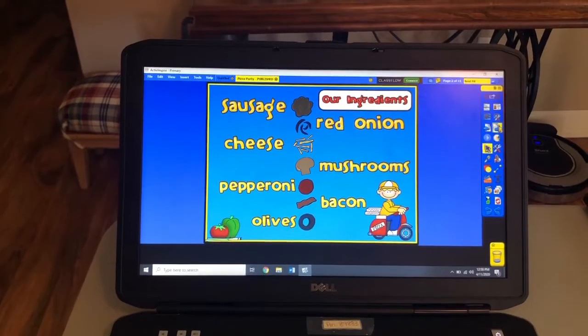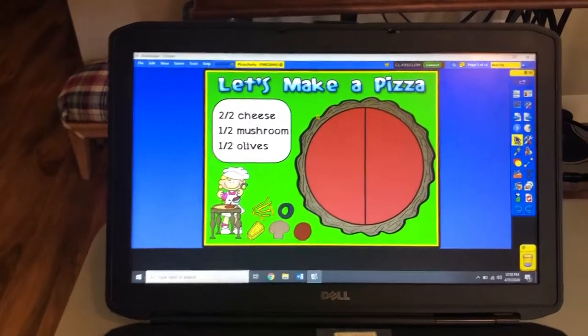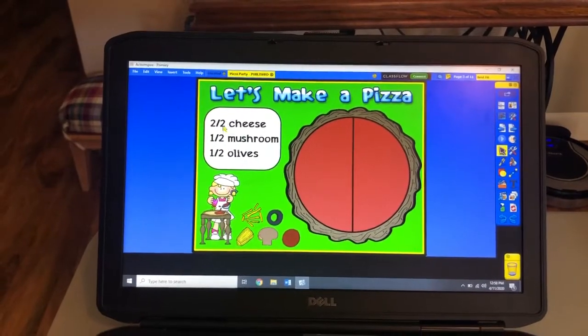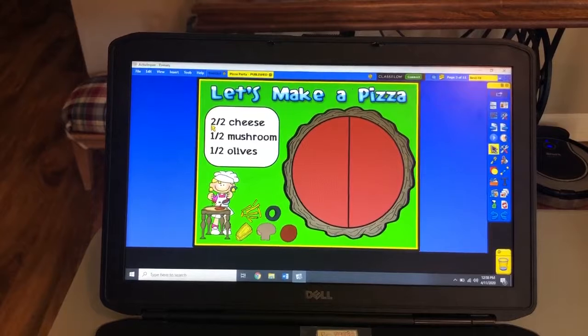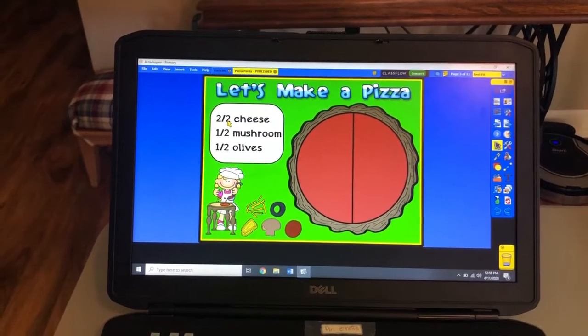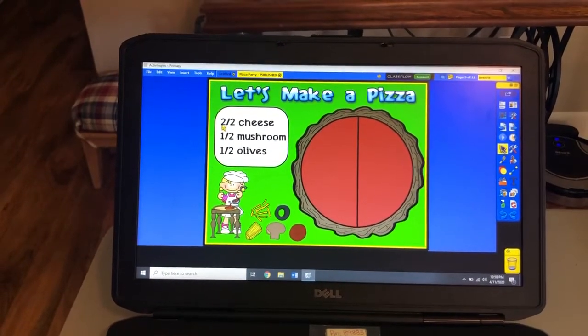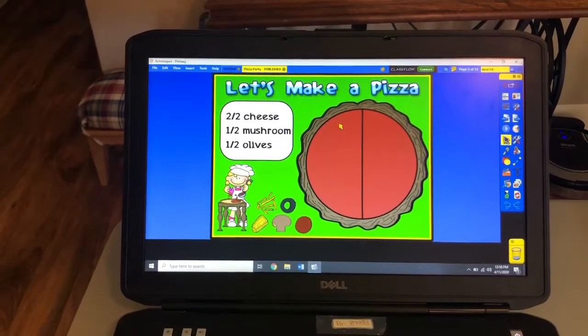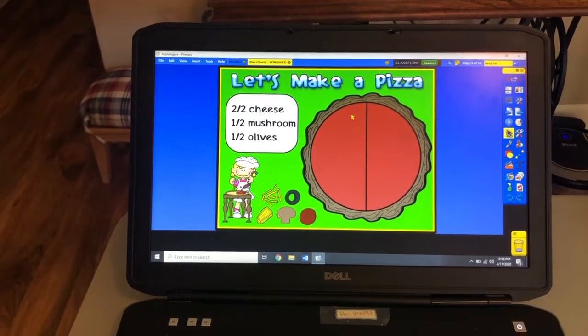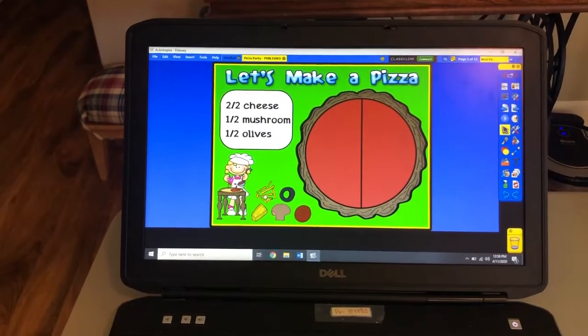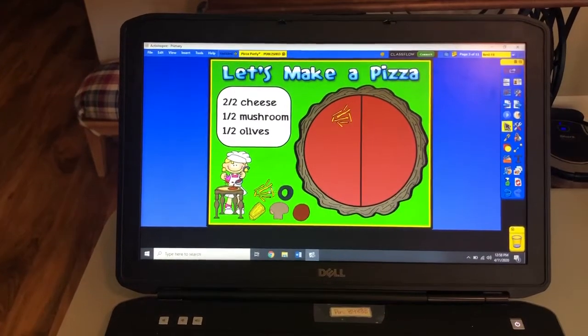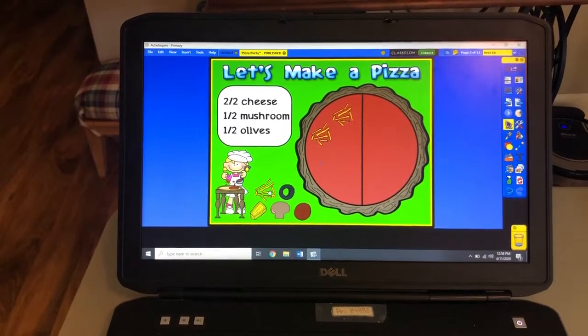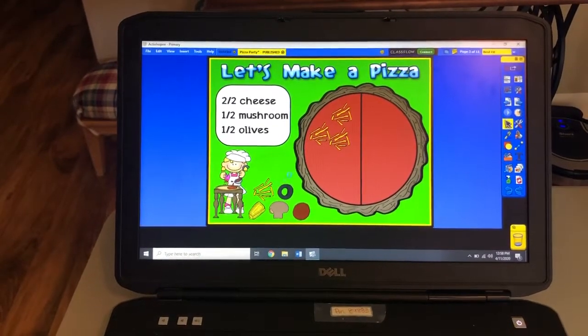Now, this is an example. Right here are the fractions that I was telling you about. You have 2 as your numerator and 2 as your denominator. Now this 2 halves is 1 whole. So we're going to put all cheese on the whole pizza. I'm going to come down here, grab my cheese, and put cheese on the whole pizza.